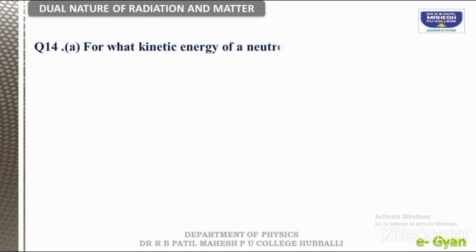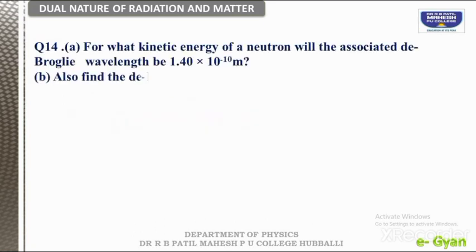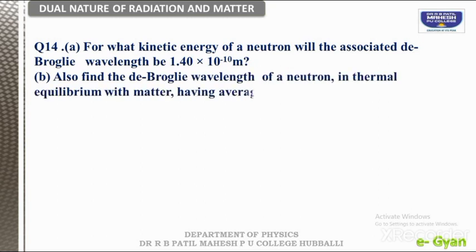Now, we will go with the last question of this session. For what kinetic energy of a neutron will the associated de Broglie wavelength be 1.4 into 10 to the minus 10 meter? And also find the de Broglie wavelength of a neutron in thermal equilibrium with matter having average kinetic energy. Here a new question is there. Please solve such questions because this is in thermal equilibrium. Okay, let us solve this also.